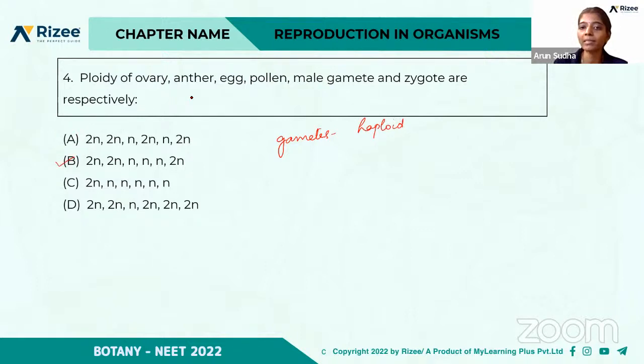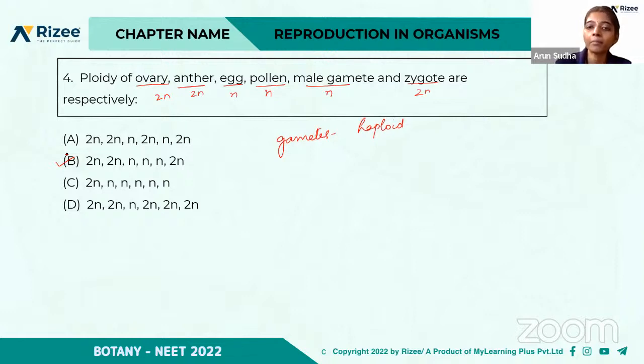So how is B the right answer? First, ovary is 2n, and anther is also 2n, but egg is a gamete, so n, and pollen is a male gamete, so it is n, and male gamete is n, and zygote is 2n, it is diploid. So B is the right answer.